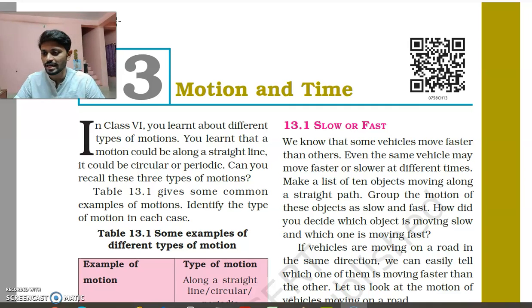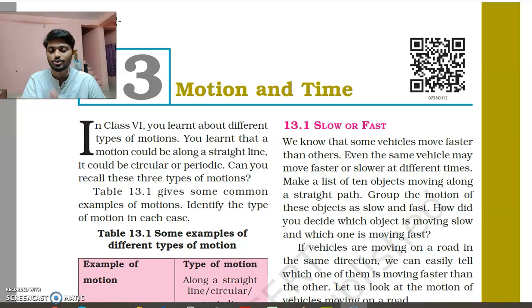It says motion and time. What is motion and what is time? I'm sure you all know what motion is, right? When an object moves, it is called motion. What is time? Again, time is a very simple quantity. We say it's 8 o'clock in the morning, it's a time. We say it took 1 hour to complete a task, it's a time.